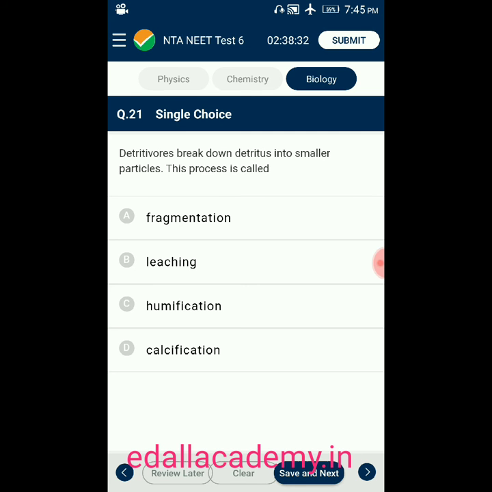Question number 21. Detritivores break down detritus into smaller particles. This process is called option A fragmentation, B leaching, C humidification, D calcification. From the given 4 options, the answer is fragmentation. Detritivores break down detritus into smaller particles. This process is generally called as fragmentation. So the correct option is A.